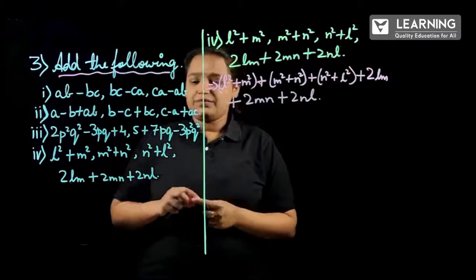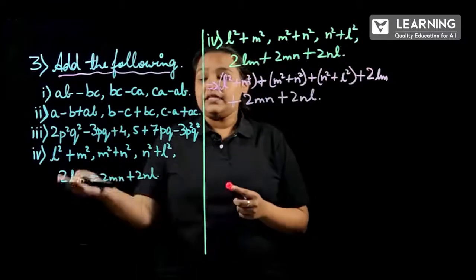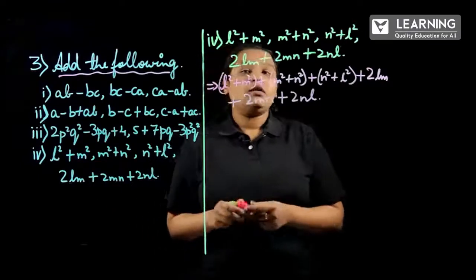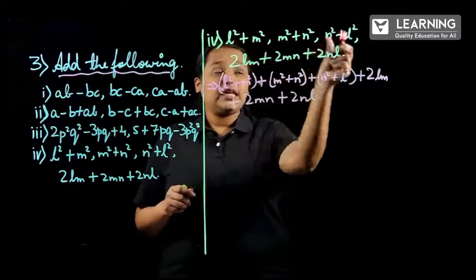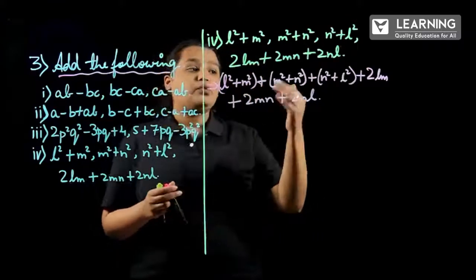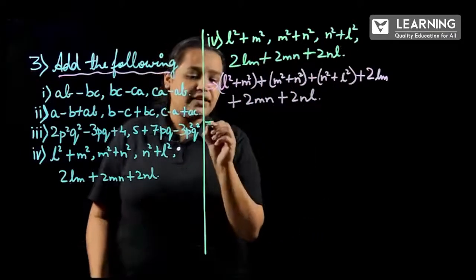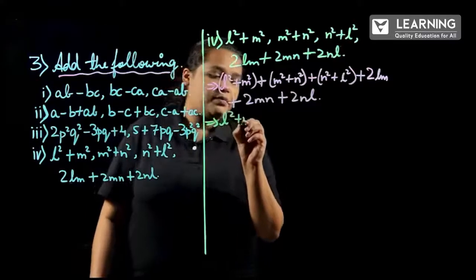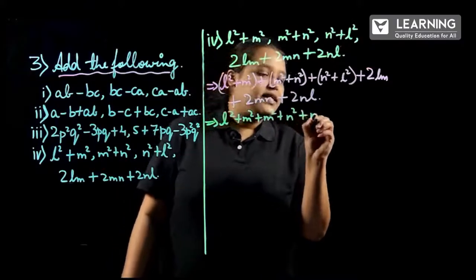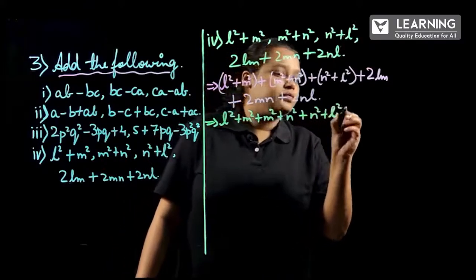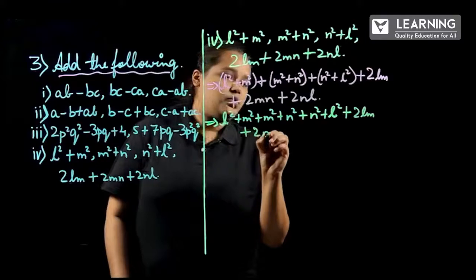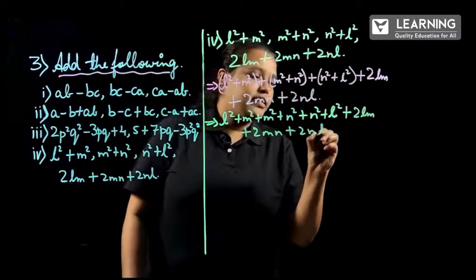Here, if you observe, they have already added the 3 polynomials, right? The 3 terms are added already. So we have to add the starting 3 polynomials that they have given. They are binomials. So the next step is we have to remove the brackets. When we remove the brackets, it will become L square plus m square plus m square plus n square plus n square plus L square plus 2lm plus 2mn plus 2nl.